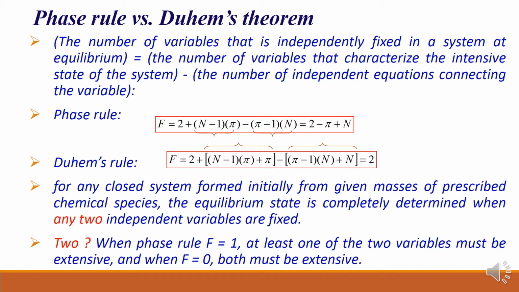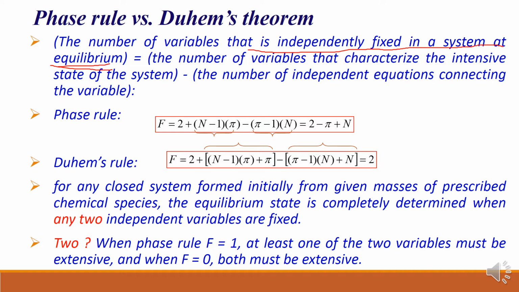Started from the triple point for water, and we have seen the PT diagram and PV diagram previously, and there also we have explained this phase rule. So what is this phase rule? It is the number of variables that are independently fixed in a system at equilibrium.